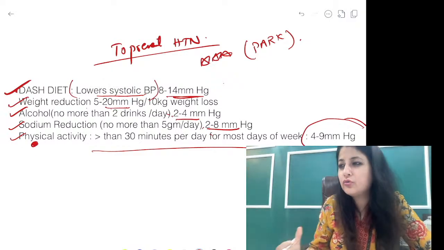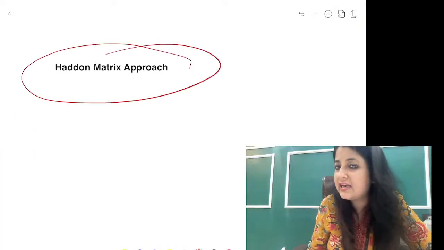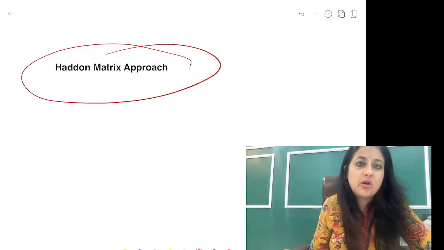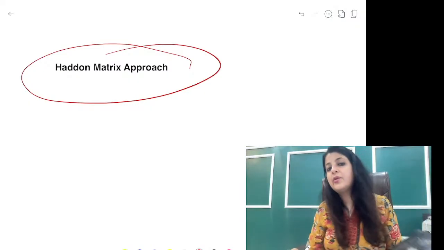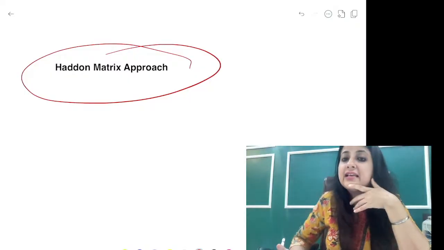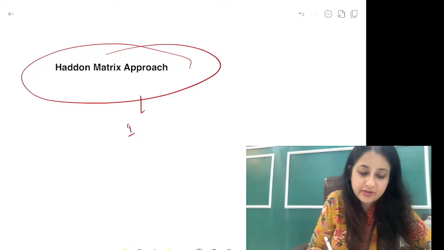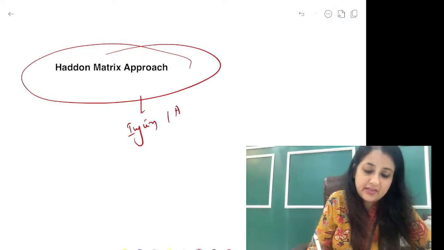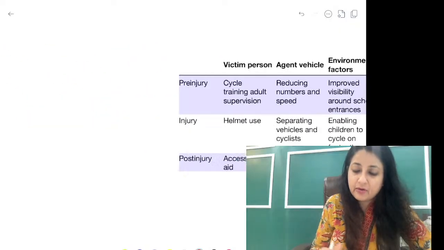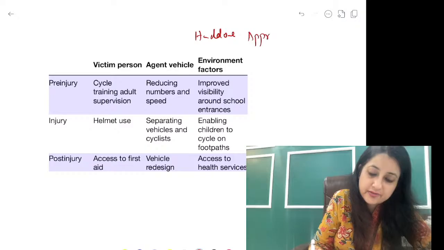Physical activity, just go through it once in the slide, in case it turns up, you will be happy. Haddon's matrix approach, किसके लिए है, what disease is it talking about? Just give me the name of Haddon's matrix approach. This was once asked in the DNB exam, जब पेपर अलग होता था DNB का, they asked this, and this is also given in your textbook of Park. Haddon's approach किसके लिए होता है? Very good, injury, accidents. All right, you have Haddon's approach. ठीक है, and I'm sure you all have read about it. एक बार देख लो, just in case this image turns up.